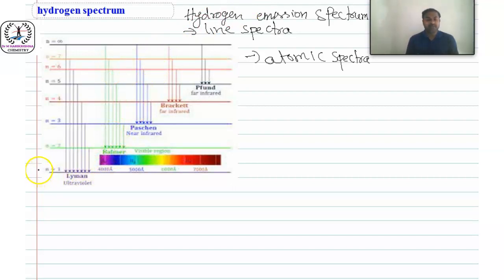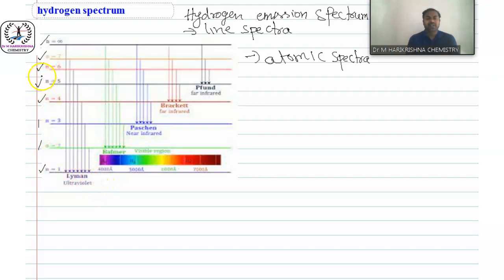So this is n equal to 1, n equal to 2, n equal to 3, n equal to 4, n equal to 5, 6, 7, and so on, up to n equal to infinity. Normally the first series is known as the Lyman series, which is present in the ultraviolet region.